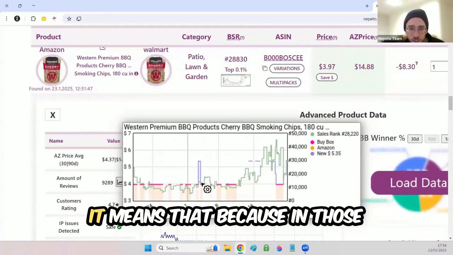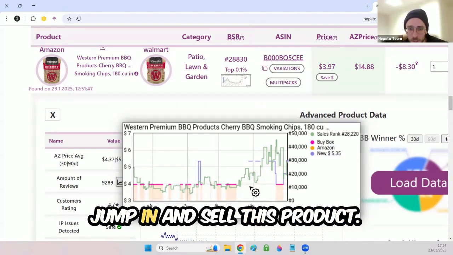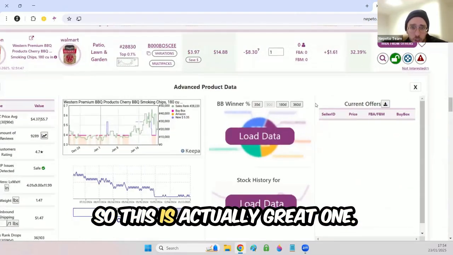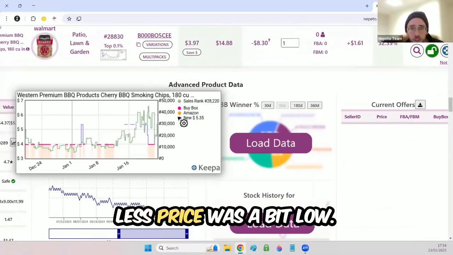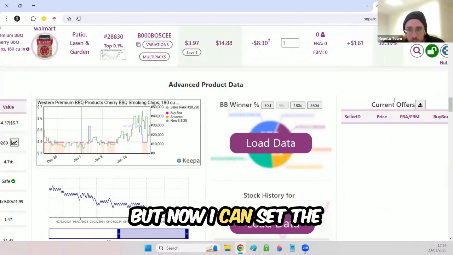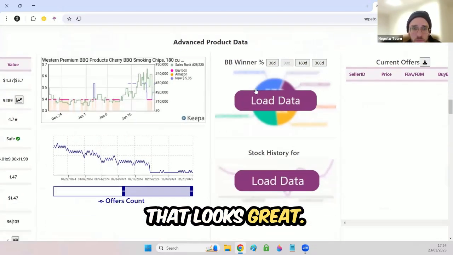In short, it means that because in those gaps Amazon is not selling, I can jump in and sell this product. So this is actually a great one. Currently, it's out of stock. The last price was a bit low, but now I can set the price because there are no sellers. That looks great.